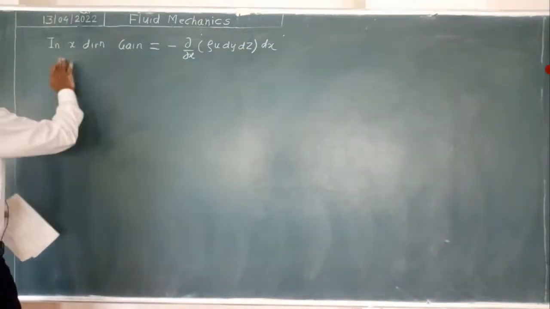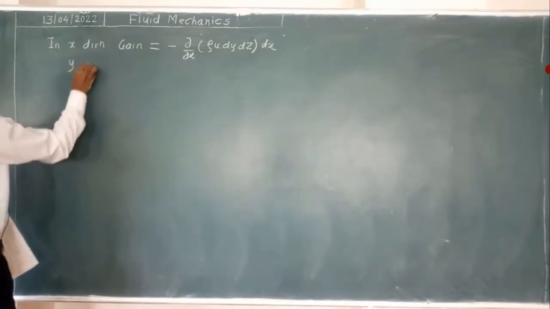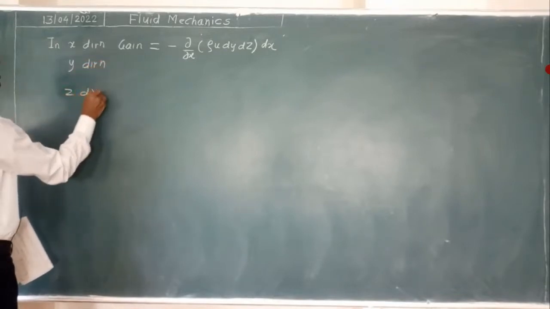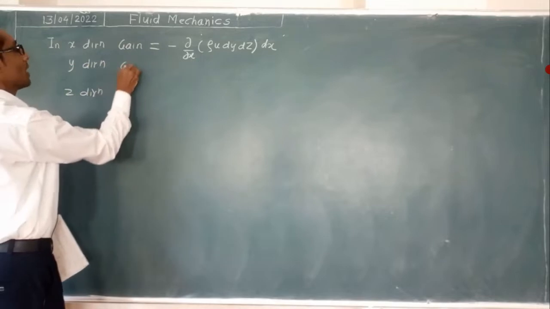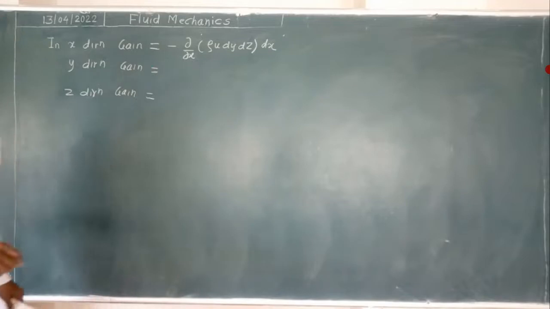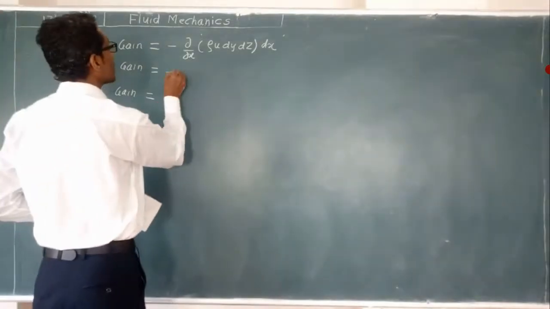Okay, this is in x direction. Now in a similar way we can write the equation for y and z direction. So in the y direction and in the z direction you can directly write the equation again, because fluid is not entering in only one direction. Initially we started that way, but fluid is entering in all directions and leaving the fluid element in all directions. So all together if you consider, then you find this.